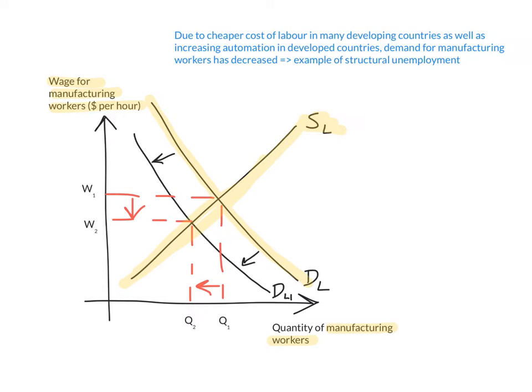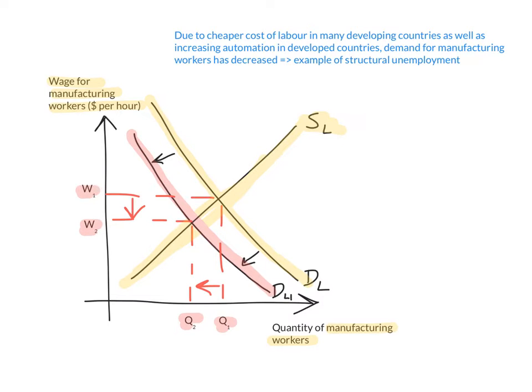Now, say, for example, there's a new technology and suddenly factories don't need that many workers. So there's a decrease in demand now for manufacturing workers. This decrease in demand would lead to a fall in the quantity of manufacturing workers employed from Q1 to Q2, and the fall in the wage rate from W1 to W2.